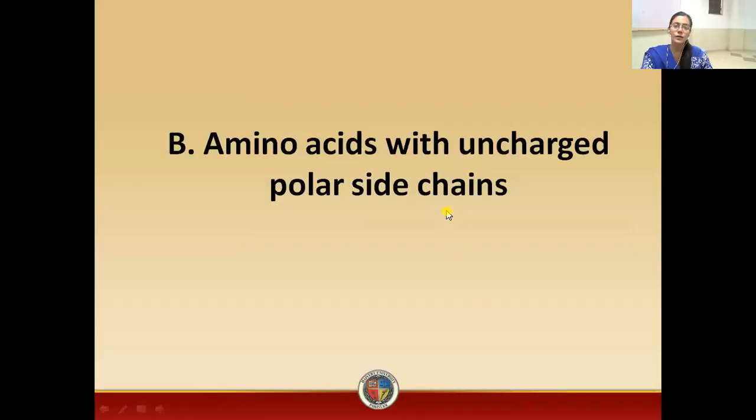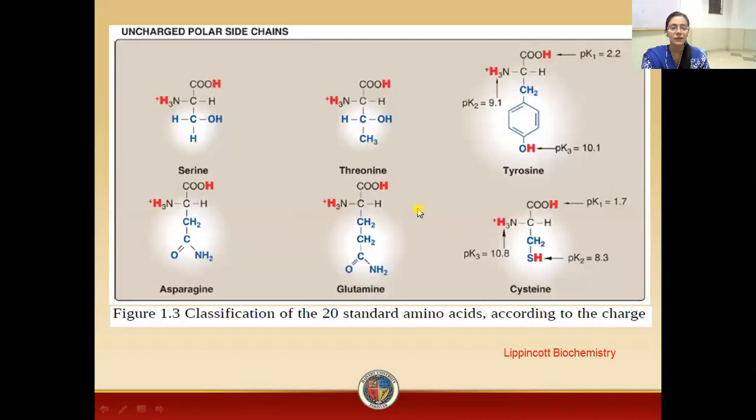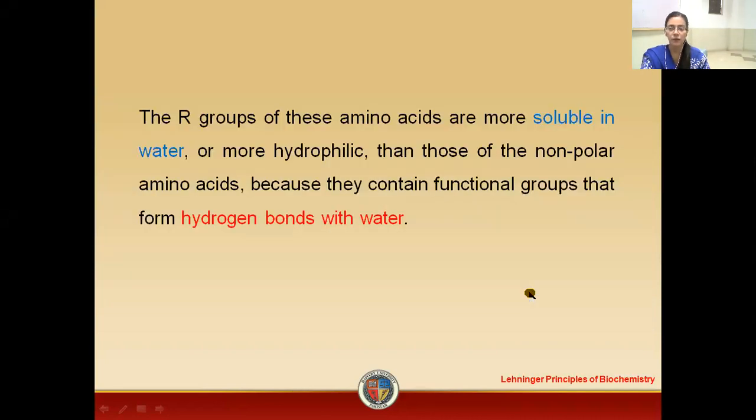Now, students, we're going to study a second category of amino acids, that are amino acids with uncharged polar side chain. Now, what are these amino acids? Here, this diagram is representing different amino acids with uncharged polar side chains. These are serine, threonine, tyrosine, asparagine, glutamine, and cysteine. Now, the R group of these amino acids are soluble in water and they make hydrogen bonds with the water.